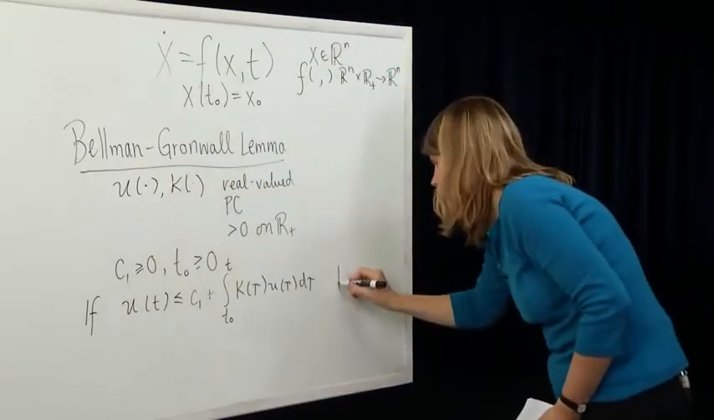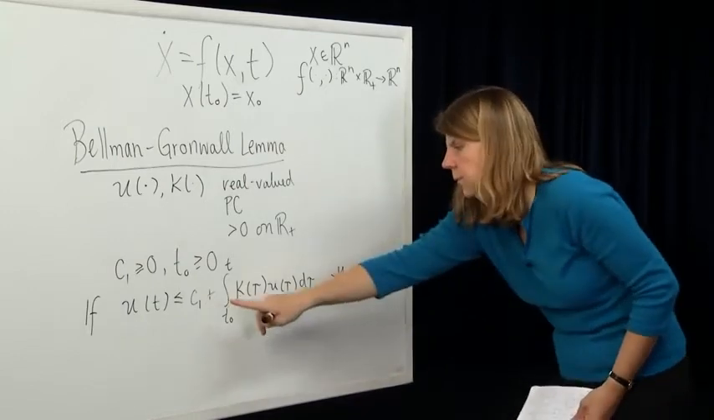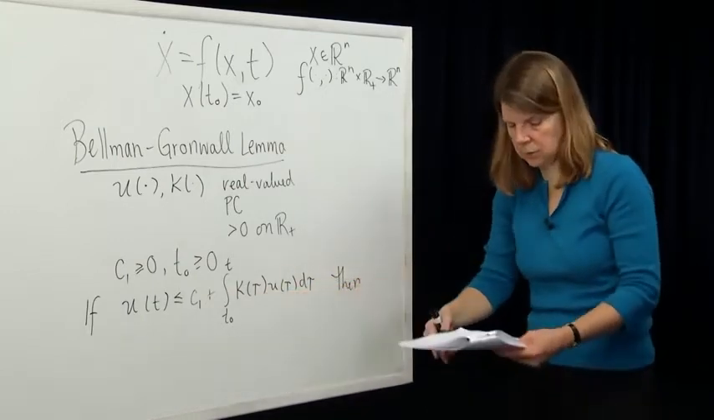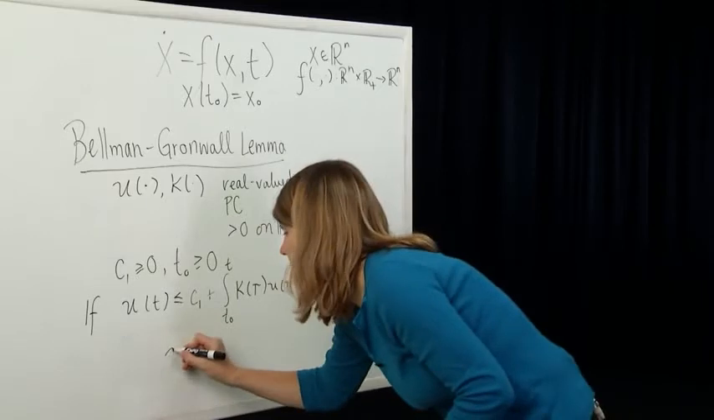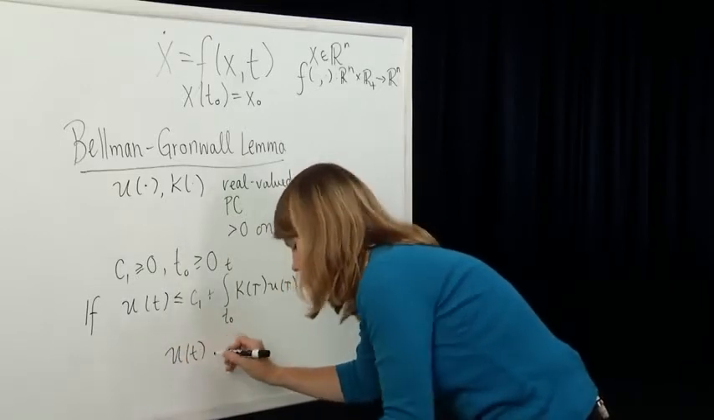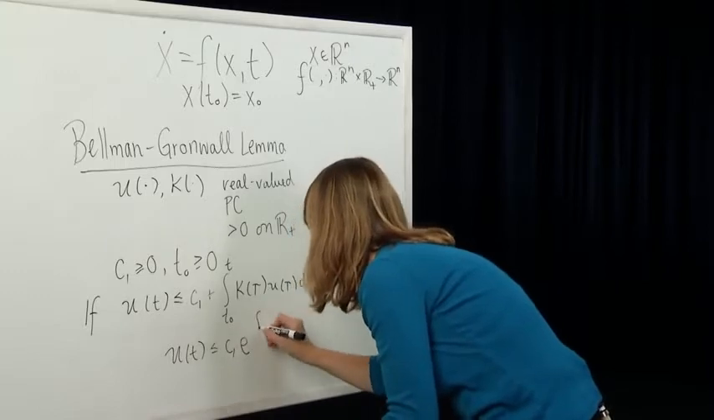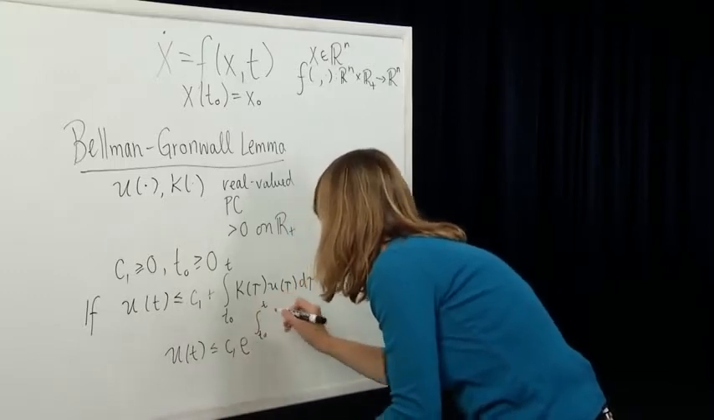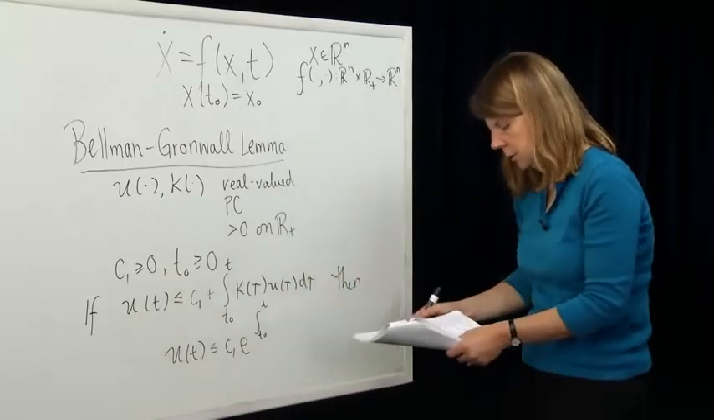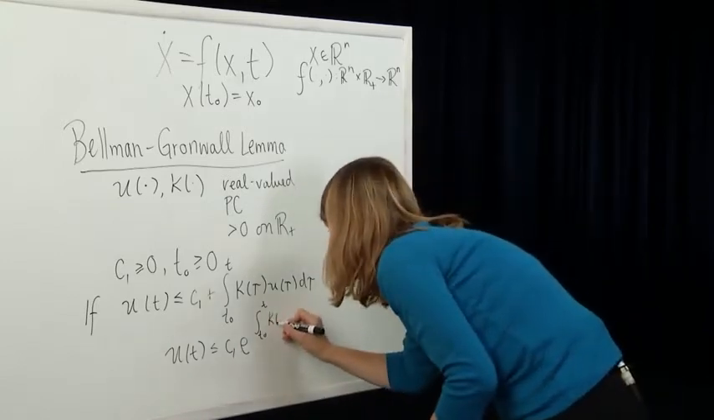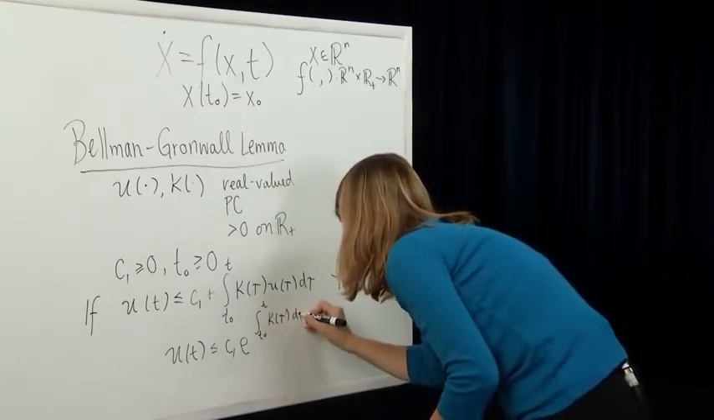Then the following bound can be made. So if you can establish this bound on u, then the Bellman-Gronwall lemma states the following: that u of t is bounded to be less than or equal to C1 e to the integral from t0 to t of k of tau d tau.